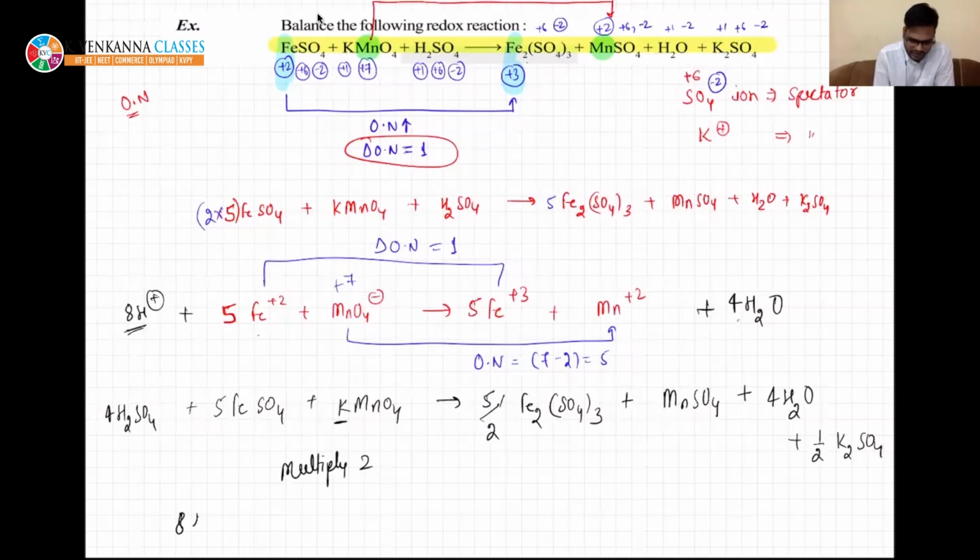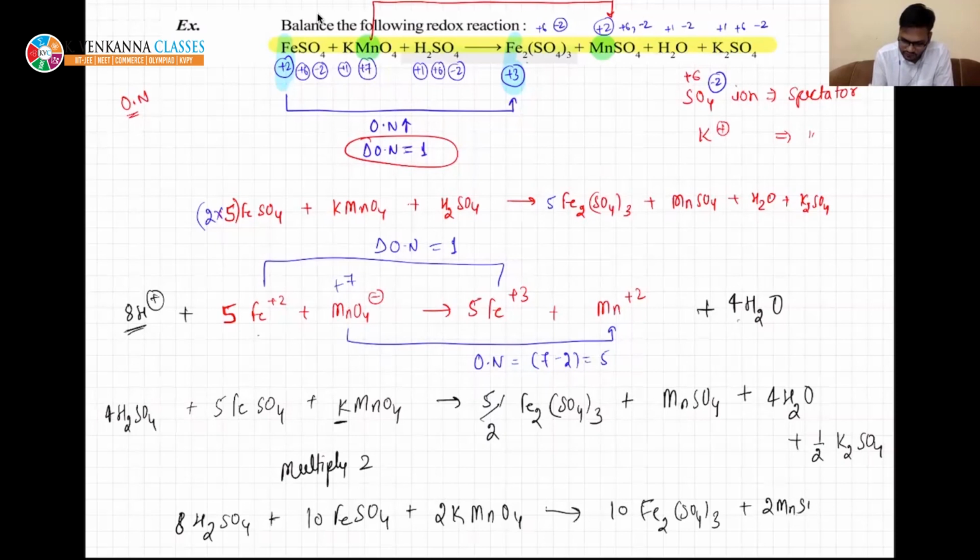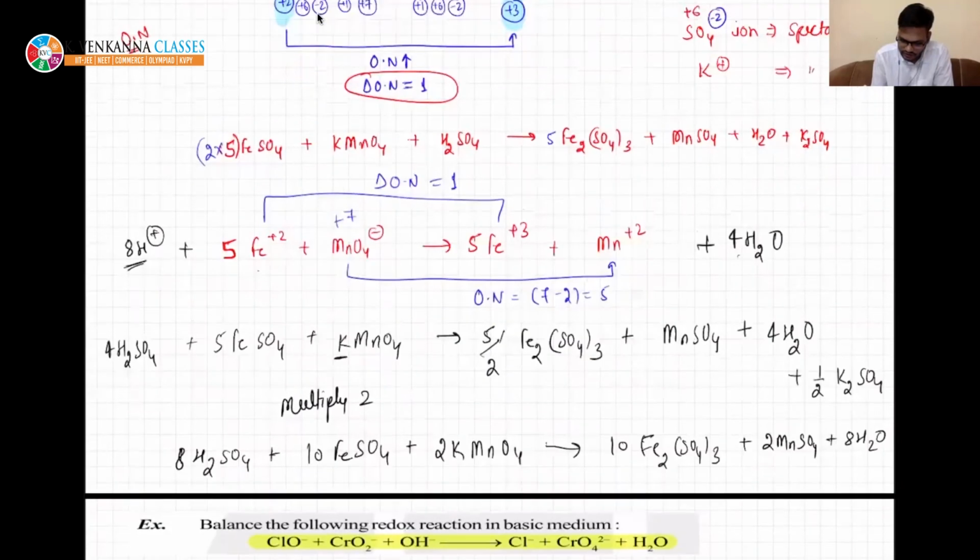So you multiply everything by 2. So it becomes 8 H2SO4, 10 FeSO4, 2 KMnO4, 5 Fe2(SO4)3, 2 MnSO4, 8 H2O, and this becomes K2SO4.